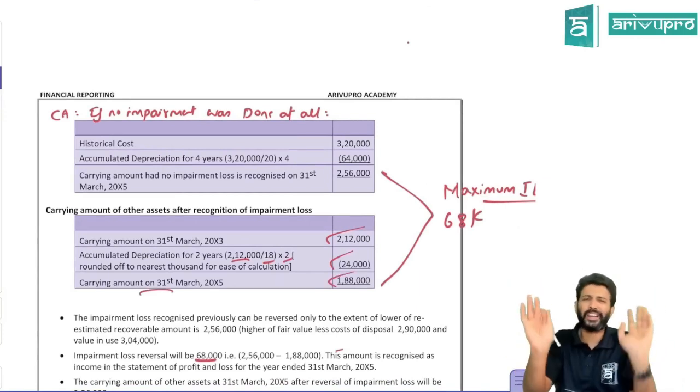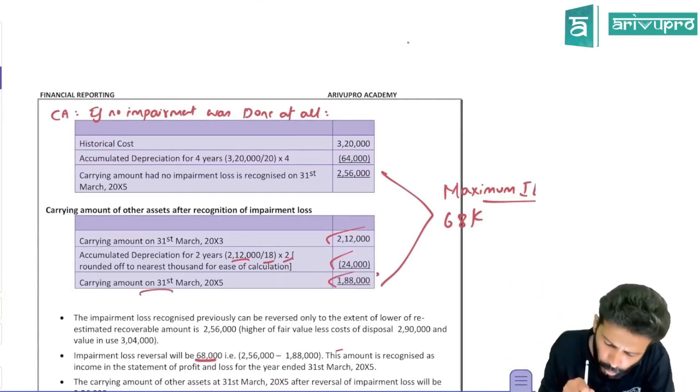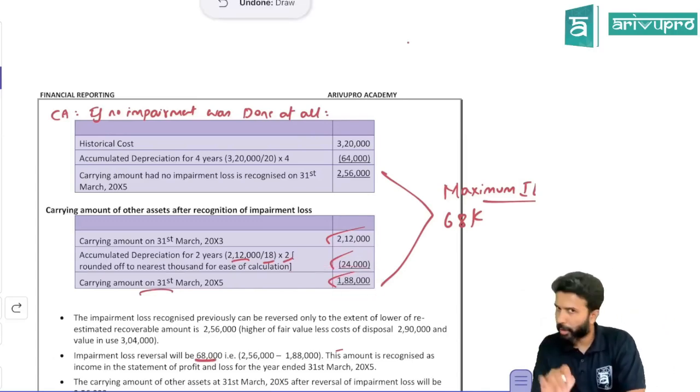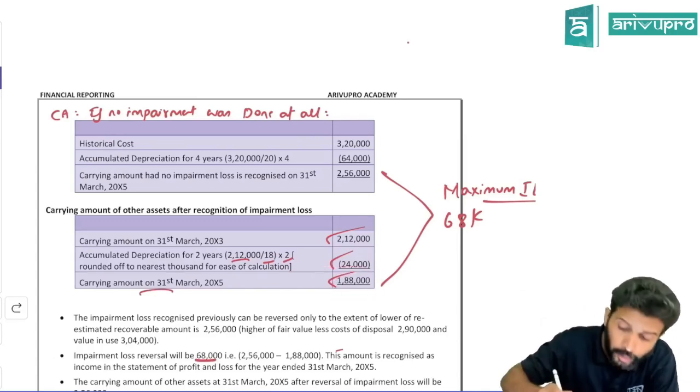Carrying amount of goodwill is fully written off, so you won't have any. Other assets' carrying amount after 2 more years will become 188. Any problem till here? No. So after 2 more years, what happened?